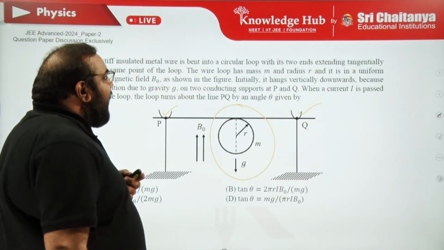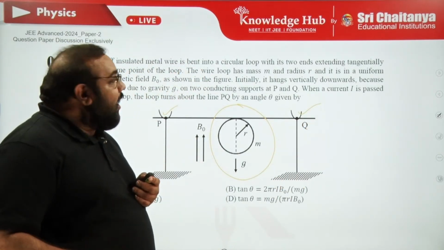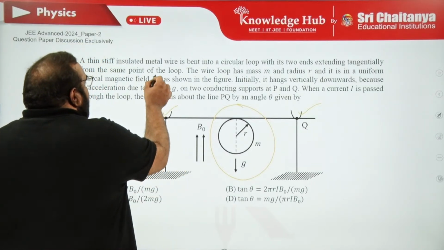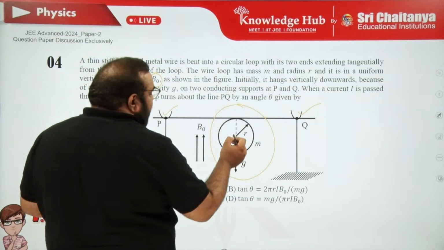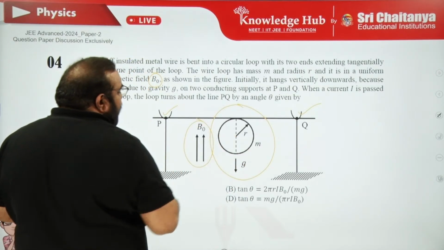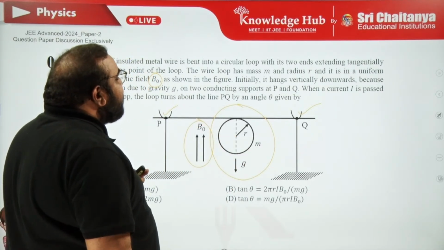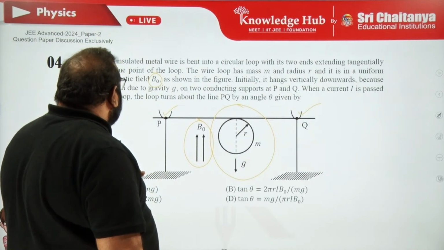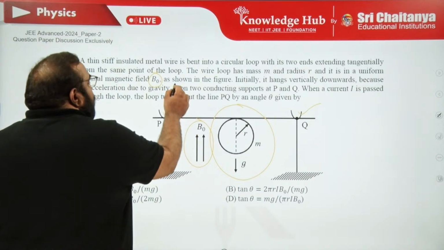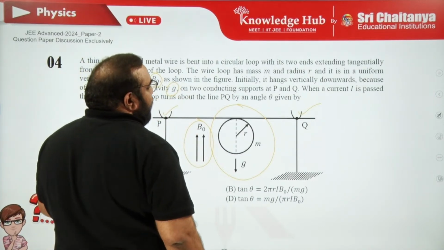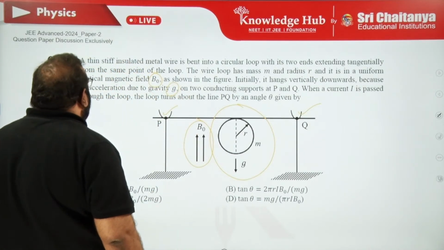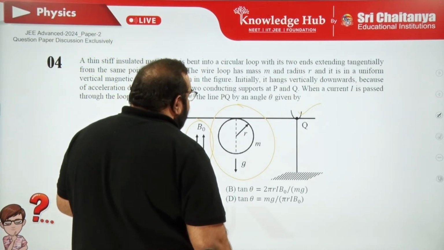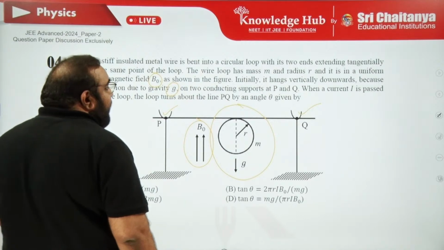The wire loop has a mass m and a radius r, and it is in a uniform vertical magnetic field B naught, as shown in the figure, where the field is along the positive y-axis. Initially it hangs vertically downward because of the acceleration due to gravity and two conducting supports P and Q. When a current I is passed, the loop turns about the line PQ by an angle theta given by...